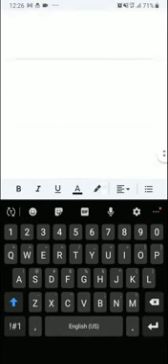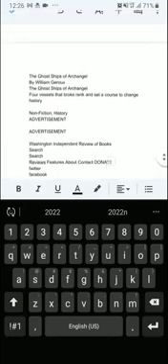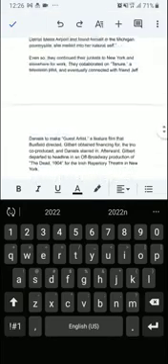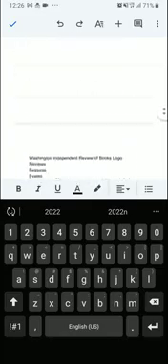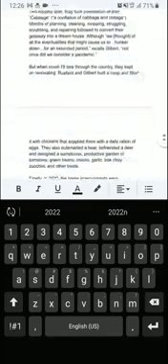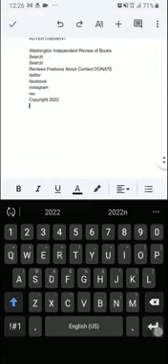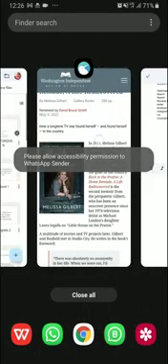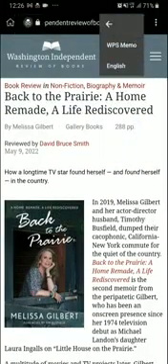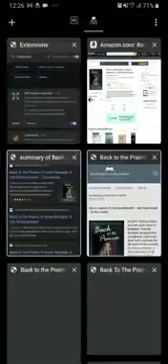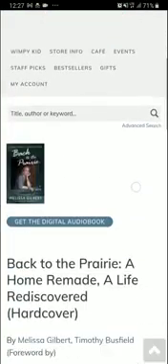Now I paste what I got from that blog. You can see there are a lot of useless things here. We are going to talk about that in the edit session. So this is just for getting content. Once I've gone there, just give space. So I can close this blog. Where is Goodreads? I can close Goodreads. So that's how you just keep searching all the blogs one after the other.